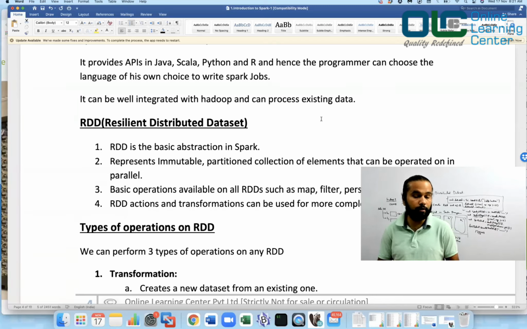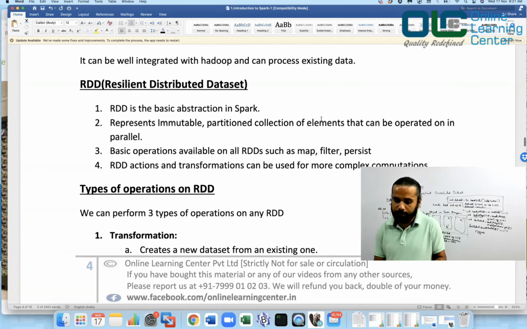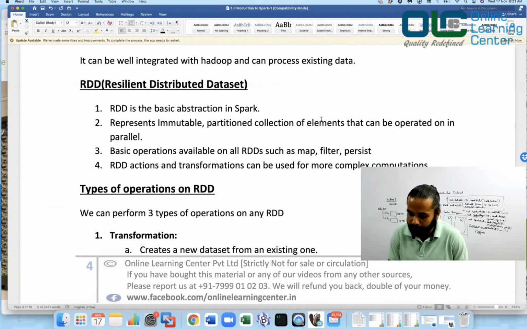You don't have to really worry about how to convert the data, right? Because Spark supports a variety of data sets which you can read from. Okay, now we started with this, right? RDD, resilient distributed data set, and as I said, that is the very common term that you will ever hear whenever you are learning Spark, RDD.